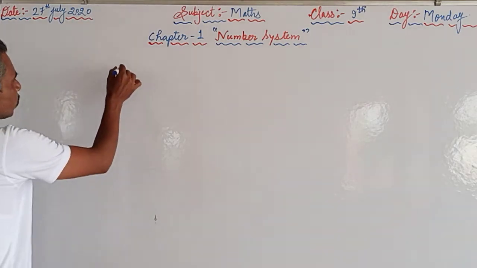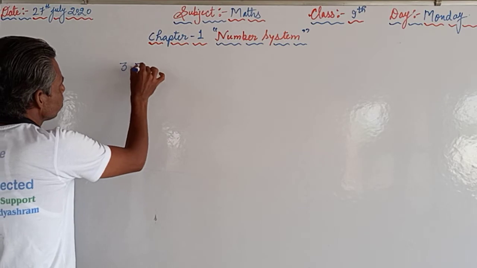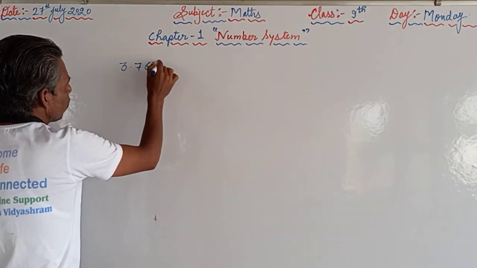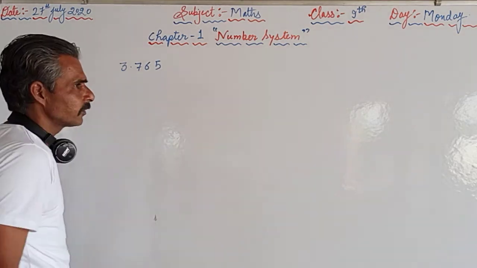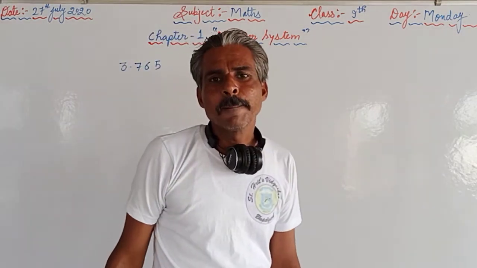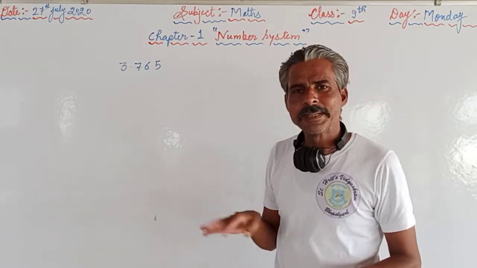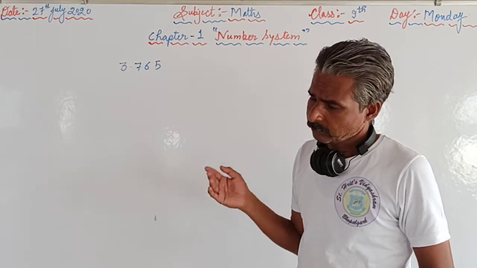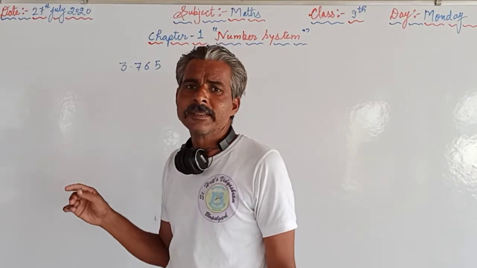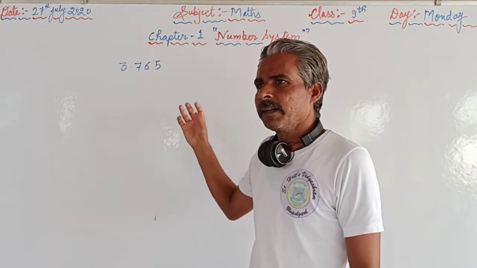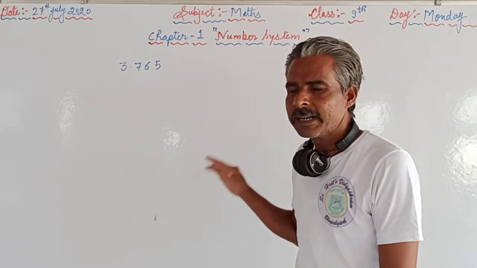So we will take one question for that, that is represent 3.765 on the number line using successive magnification. One more information is that this topic has been eliminated from your syllabus for this year, but as we have completed the whole chapter and this is the only portion remaining, so we will complete that as well.